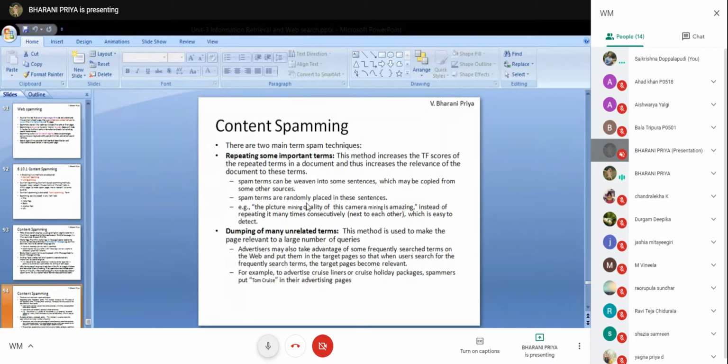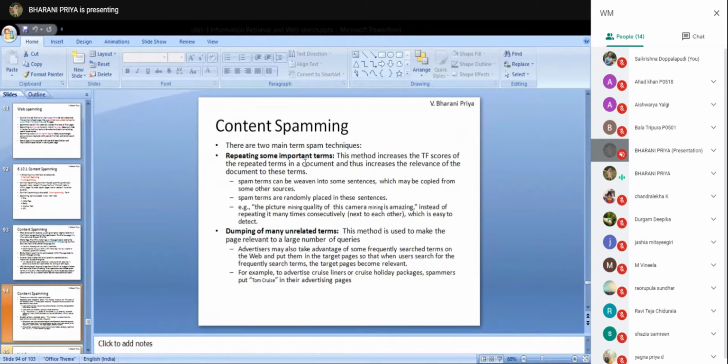If the question is for 12 marks and you know only a few sentences, what will you do? Repeat the same thing, you repeat the same content twice. In that, you repeat sentences that have more quality data. Here also the repeating of the same terms will be done. In the second, irrelevant terms are dumped. This is the main difference between the first point and the second point.